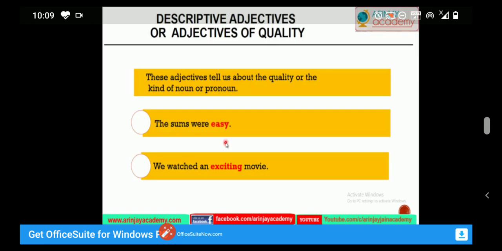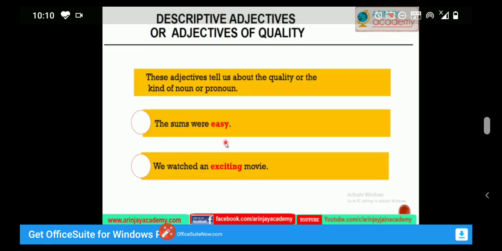The first kind of adjective is adjectives of quality or descriptive adjectives. These adjectives tell us about the quality or the kind of a noun or pronoun. Always remember the word quality.